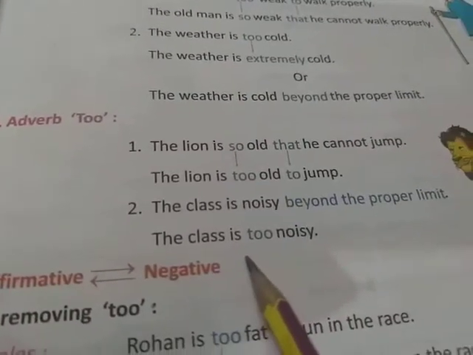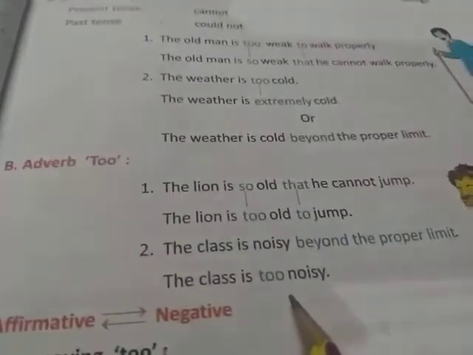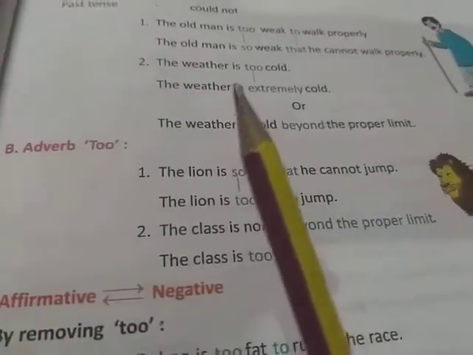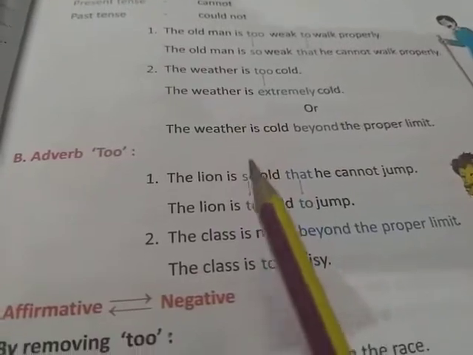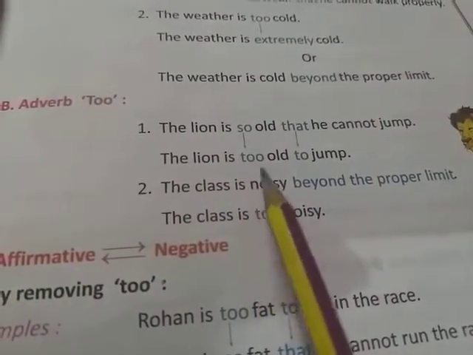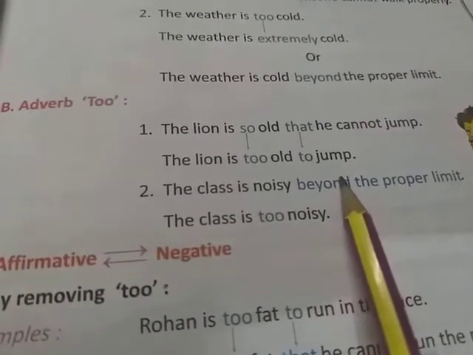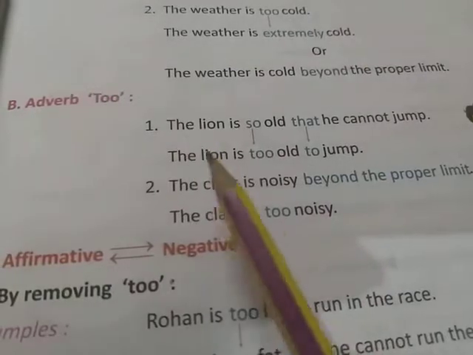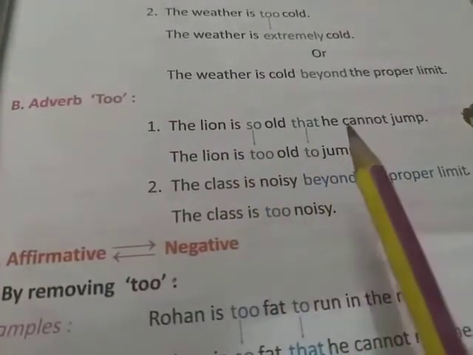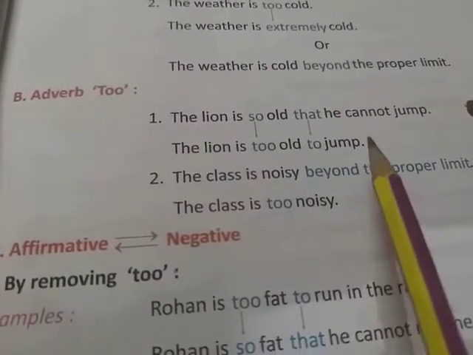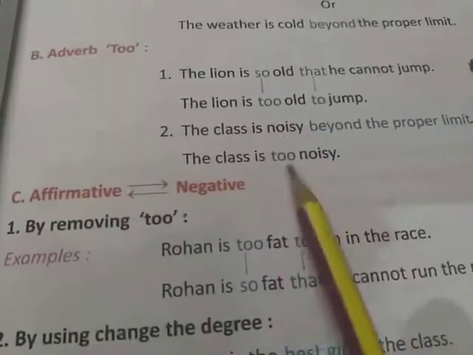To understand it easily, you just have to do the opposite of the previous rule. Examples are the same. If the sentence is the lion is too old to jump, that means you have used here the adverb "too", and if you write the lion is so old that he cannot jump, then you have removed the use of "too".